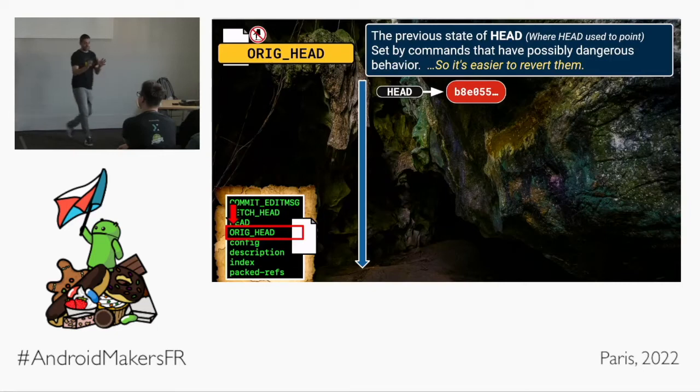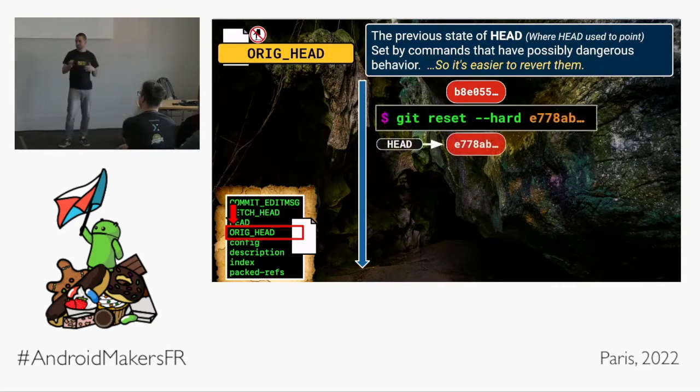Next, the orig head, or original head. This file's really easy. Stay with me. This contains the previous state of head, or what head used to be. And it's automatically set by commands that have possibly dangerous behavior, so that if something goes absolutely wrong, you can hopefully slightly more easily revert it. Let me give you an example to highlight what I'm on about. Let's imagine that I'm pointing at this commit, BAT. My head is pointing at BAT.